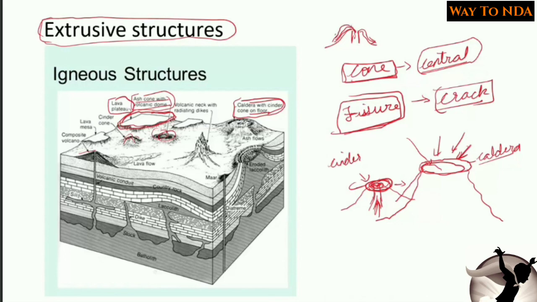Again it will come outside, it will get solidified, again it will come outside and get solidified. On this side also it will come outside and get solidified. So this process will keep on happening, and it will create layers. This type of cone is called composite cone or composite volcano.